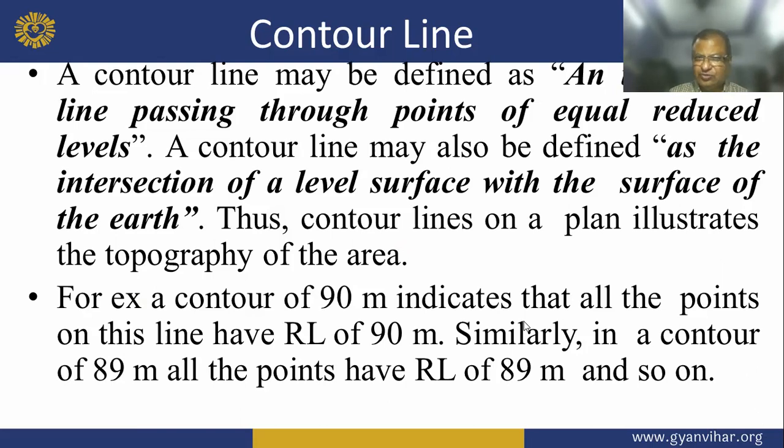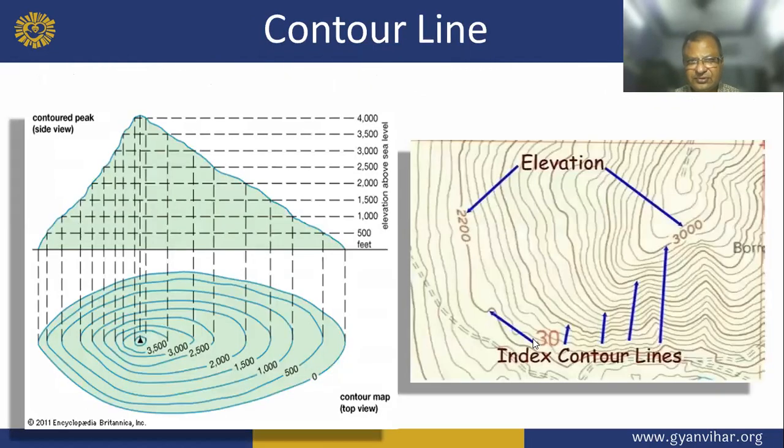For example, a contour of 90 indicates that all the points on this line have an elevation of 90 meters. Similarly, in a contour of 89 meters, all the points have an elevation of 89 meters, and so on. This is the contour line, this is the elevation and this is the line.